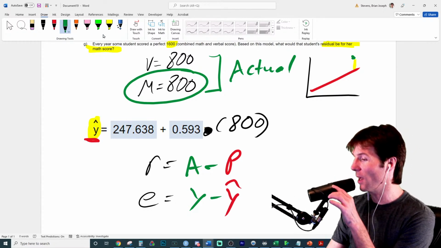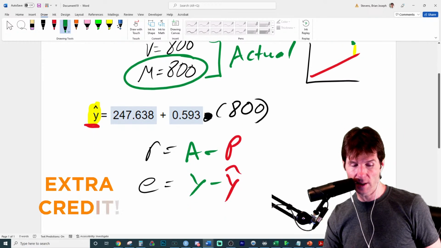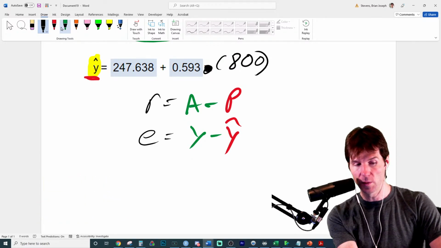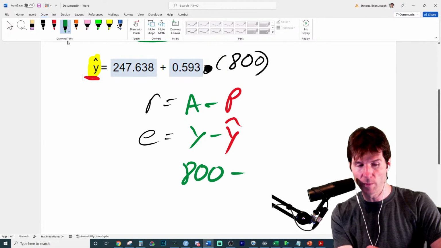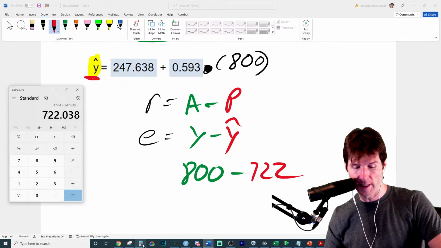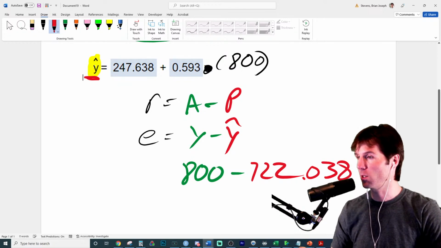Kaya, exactly, another 100 points. And we'll just carry the decimal. So Kaya is solving it out mathematically here for us. Kaya is showing us that we're doing the actual, which is 800. That's what they actually scored, minus the predicted. And then we will carry the decimals, and we will get the full answer, but 0.038. Kaya, that's exactly it. Actual minus predicted.